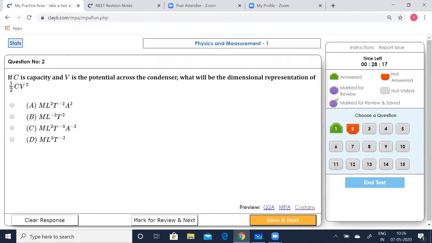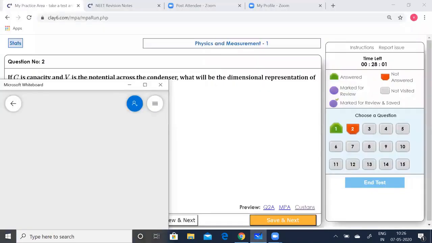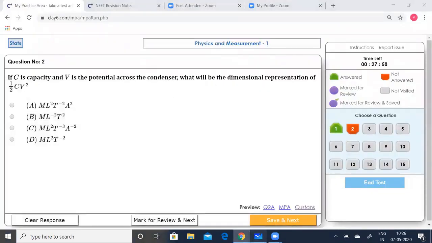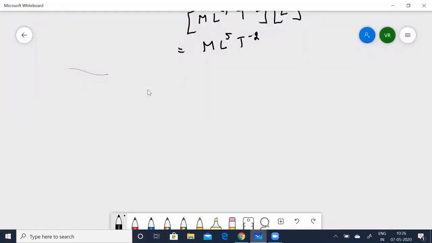Second question. If C is the capacity and V is the potential across the condenser, what will be the dimensional representation of half CV squared? Let us solve this. Half CV squared is nothing but half times charge times potential.